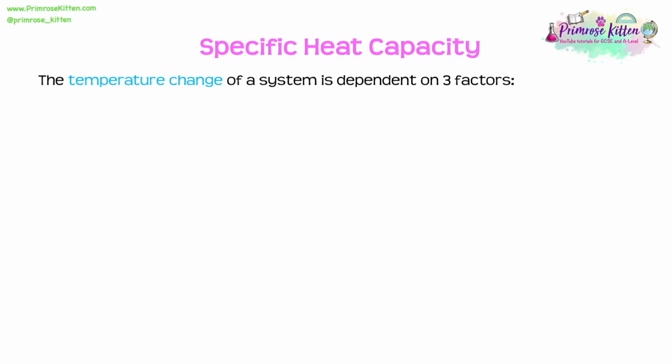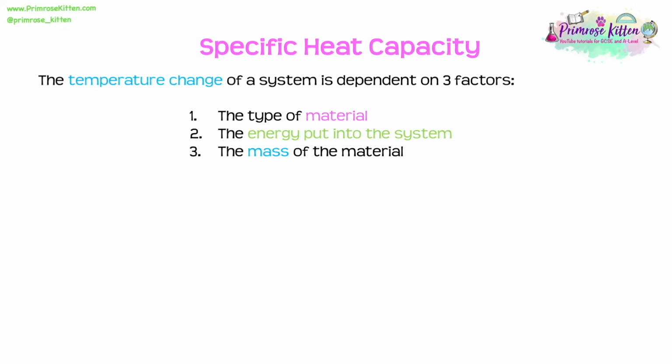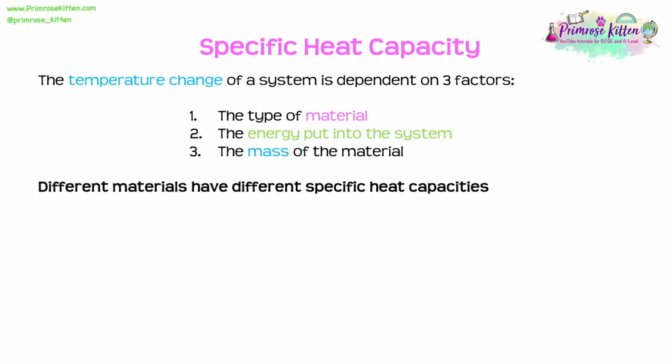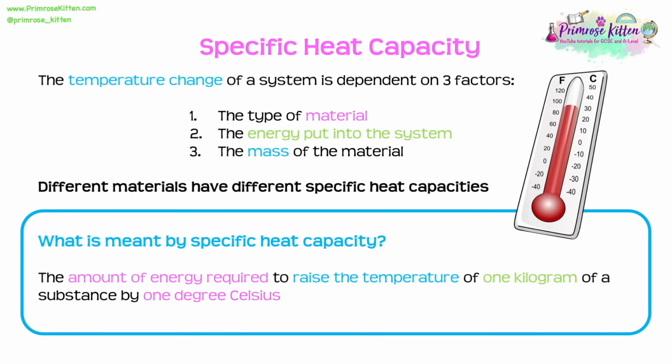If a material or a system sees a change in its temperature, the scale of that temperature change depends on one of three factors. Firstly, you've got the type of the material. Secondly, the amount of energy that's been put into the system. Finally, we've got the mass of the material. The reason why the type of material affects the scale of that temperature change is because different materials have different specific heat capacities. Now, it's really important we know the definition for specific heat capacity. Specific heat capacity is the amount of energy required to raise the temperature of 1 kilogram of a substance by 1 degree C.